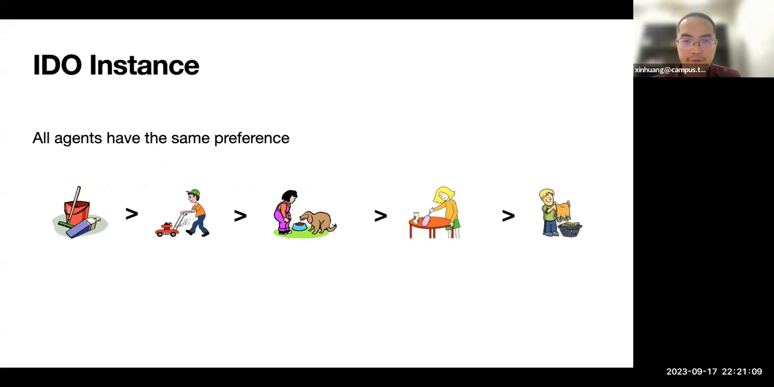In the rest of the talk, we will focus on a special instance called the identical ordinary instance. This is where every agent shares the same ranking, but they can have different valuations. Someone could have valuations like this, another one could have valuations like this, but they all agree on the rankings. Like cleaning would be the most difficult one, and washing the clothes could be the easiest one.